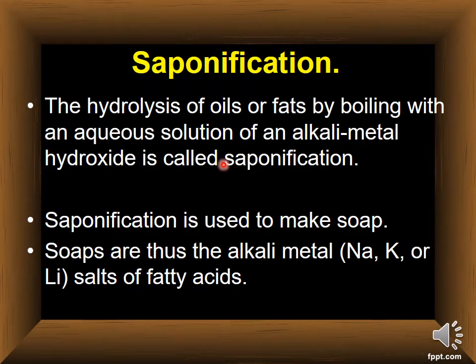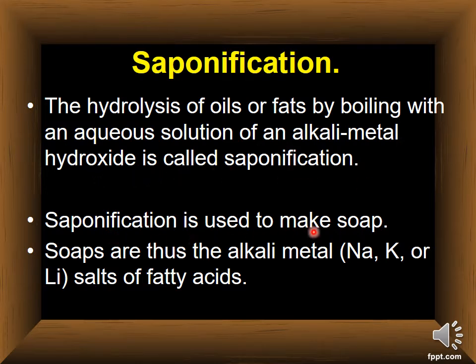Now the most important process in this lesson is saponification. What is saponification? In simple wording, you can say it is the process in which we can prepare soap. This is the hydrolysis of oil or fat by boiling with an aqueous solution of an alkali metal hydroxide, and it is called saponification.